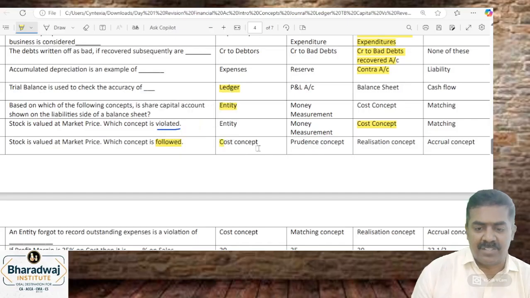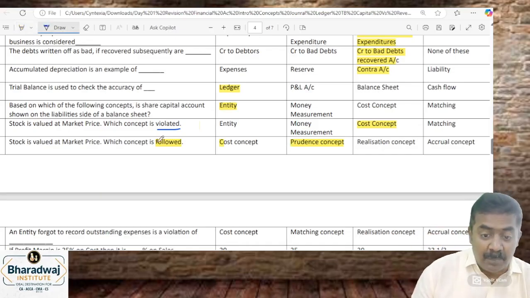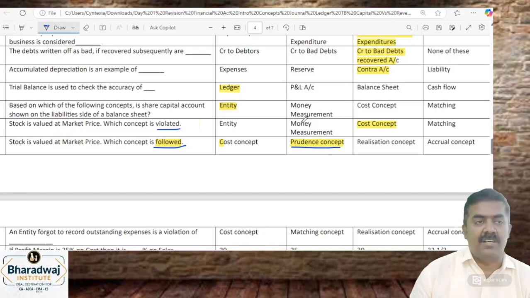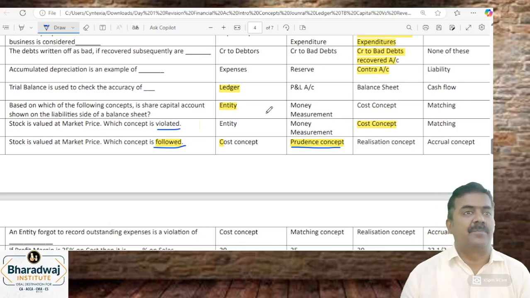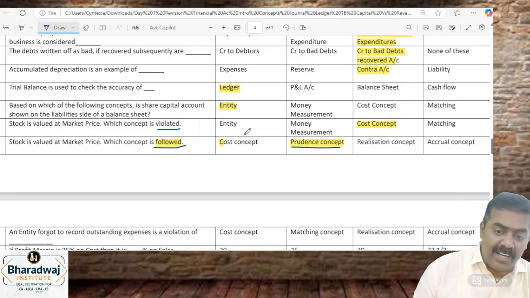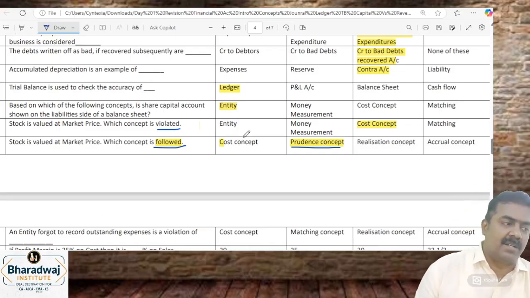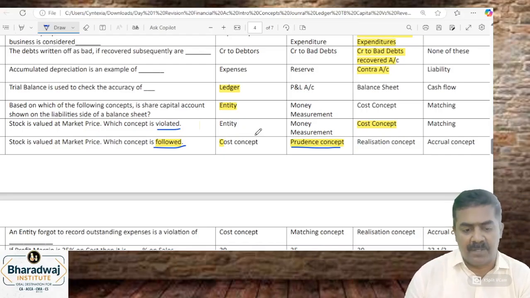No, prudence concept. Value the stock at cost or market price, whichever is less. You should value it at cost or market price, whichever is less, and they ask which concept you followed. Prudence basis. On a prudent basis, under the realization concept, profit should be recorded only if it has been realized. It is not yet realized, we are just valuing the stock at market price now. It is based on the prudent concept. The concept violated is the cost concept. What we followed on a prudent basis is cost or market price, whichever is less.